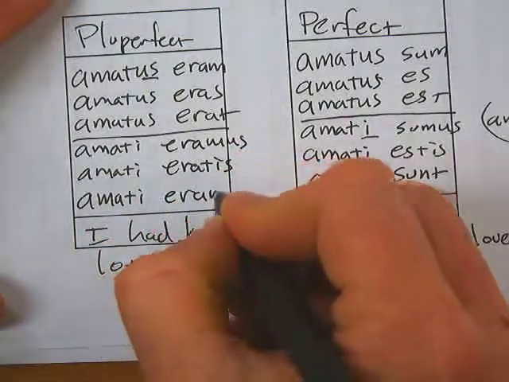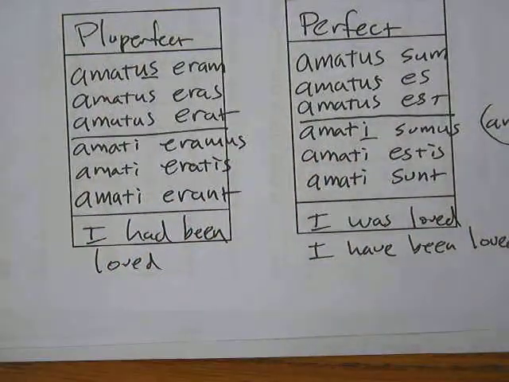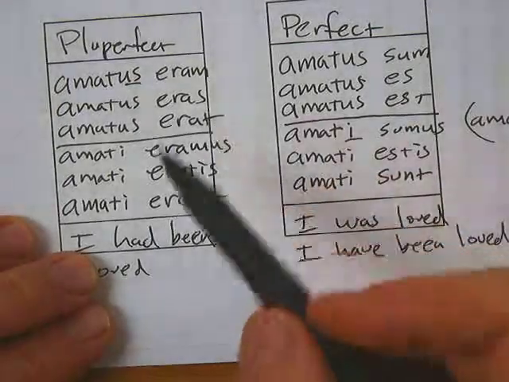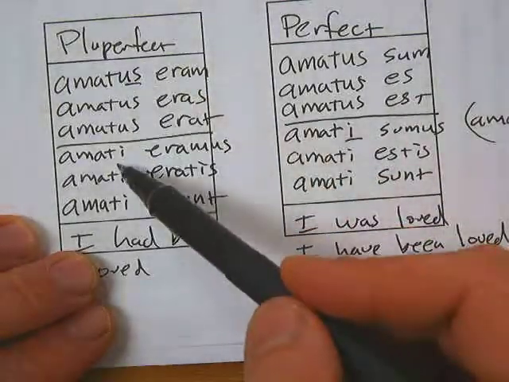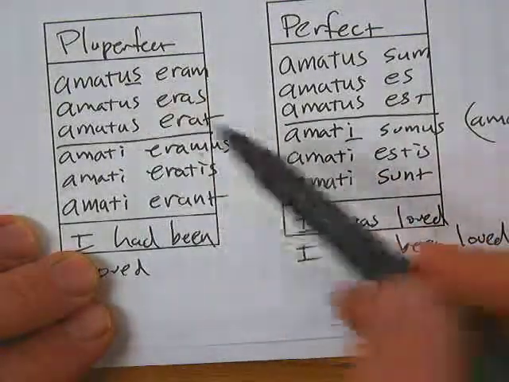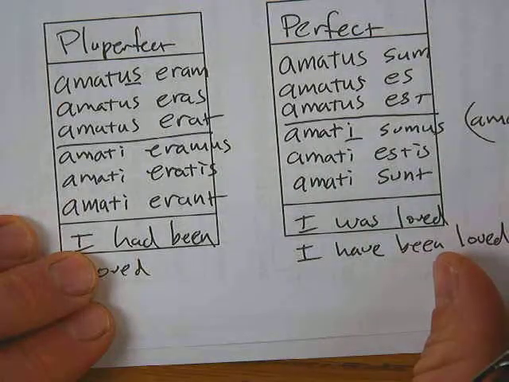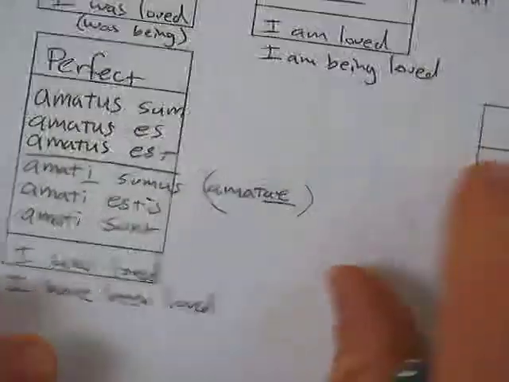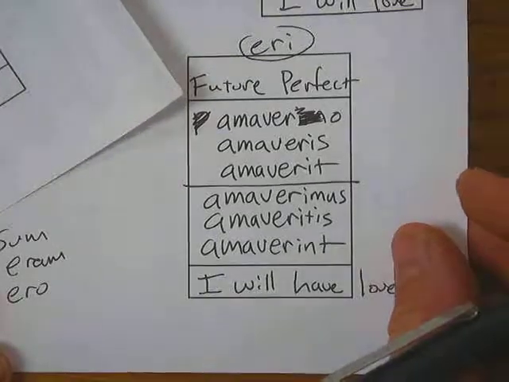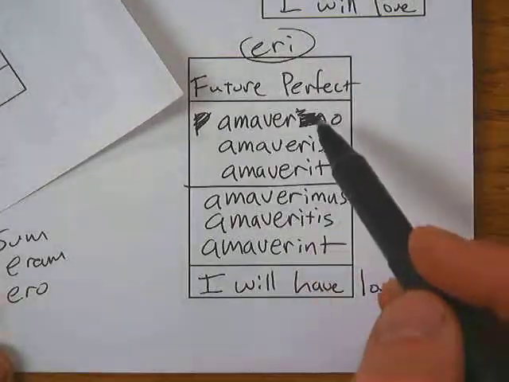You all, amati eratis. And they, amati erant. And that's how it works. And again, if it was all girls, you'd say amatae for plural and amata for singular.